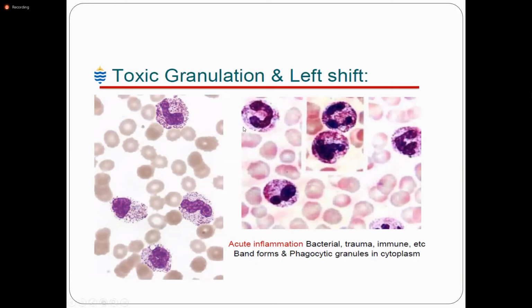This is the left shift. Band cells, myelocytes, metamyelocytes, if they come into the peripheral blood, are known as the left shift. If there is a left shift with cells like myelocyte, metamyelocyte, band cell, and nucleated RBCs, they are known as the leukoerythroblastic picture. Remember, if there are nucleated RBCs and left shift cells in the peripheral smear, they are known as the leukoerythroblastic picture.